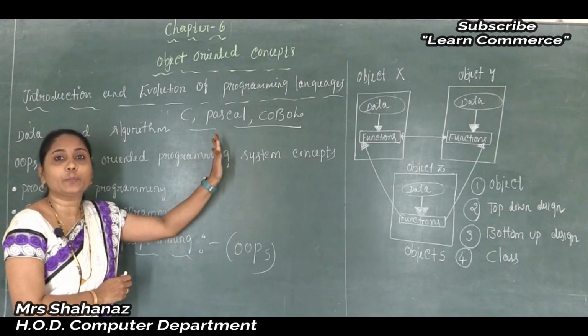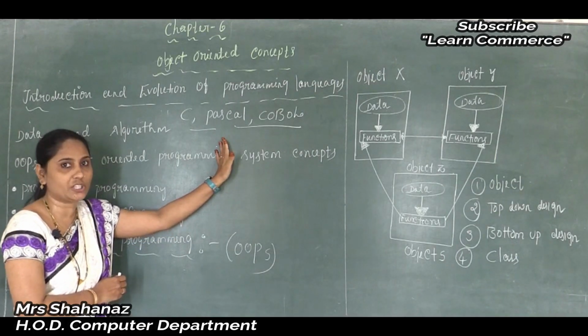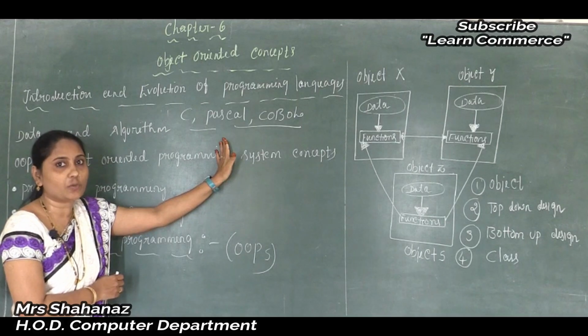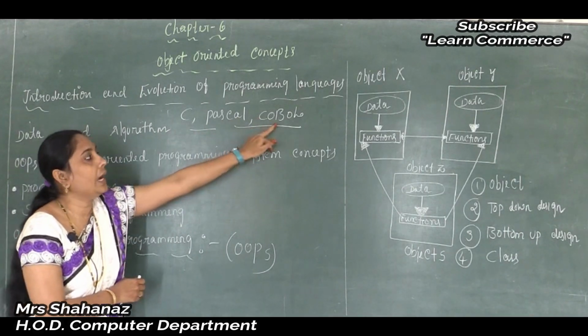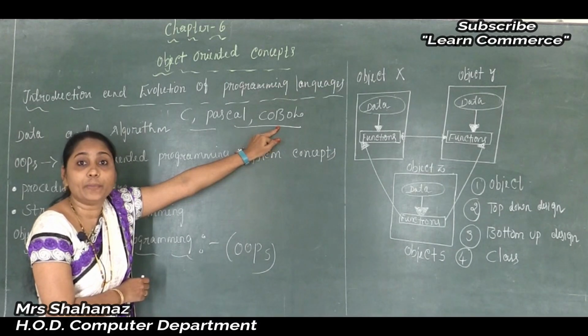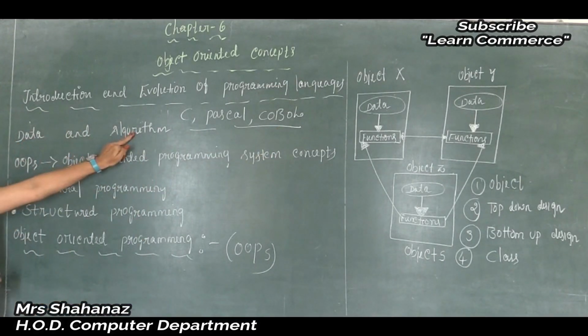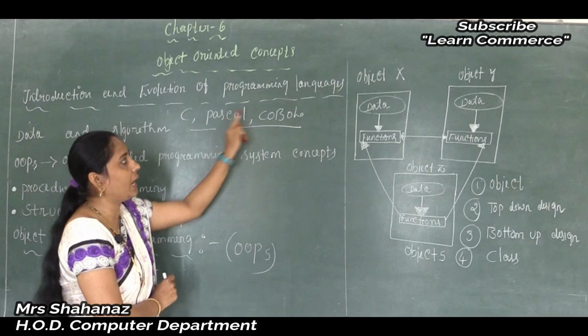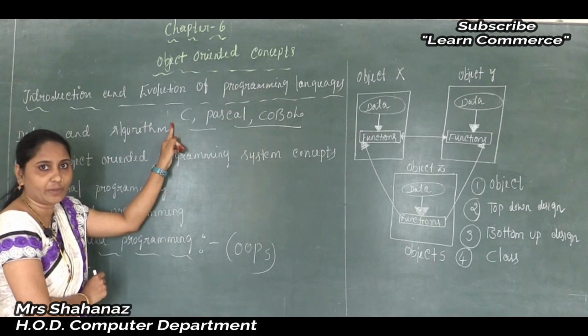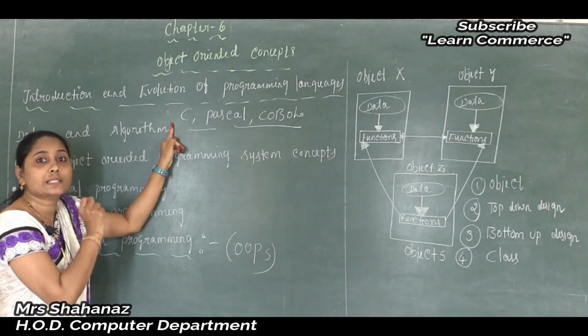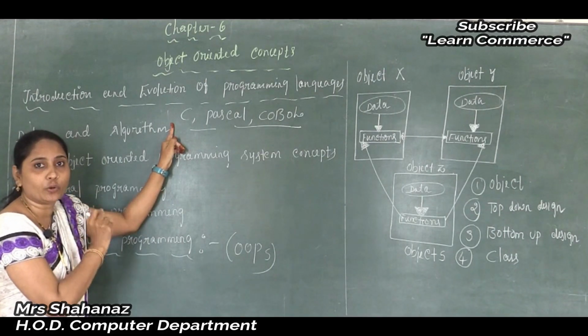So we can say that the programming languages that adopted the procedural and structured programming are C, Pascal and COBOL, and these languages mainly deal with the data and the algorithm. Clear this point here? These are examples of the traditional programming languages, the procedural and structured programming languages. Pascal and COBOL are procedural, and a suitable example of a structured programming language is the C language.